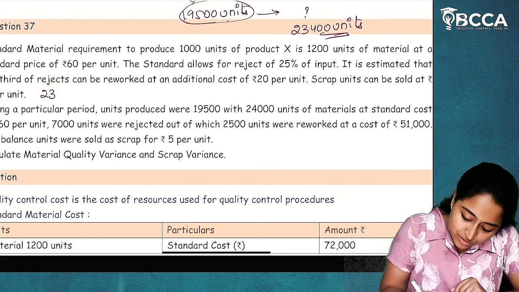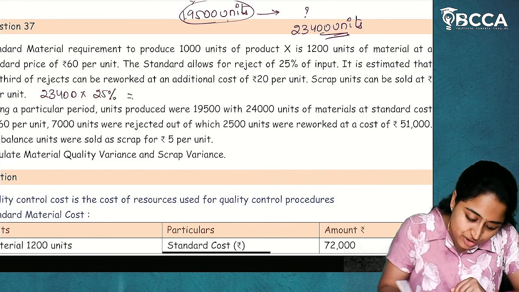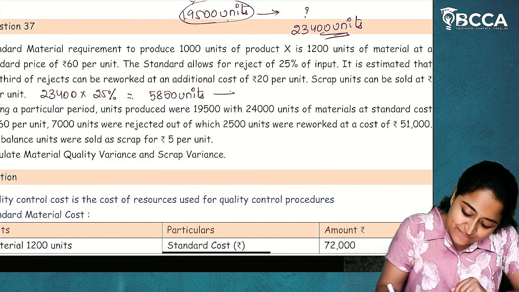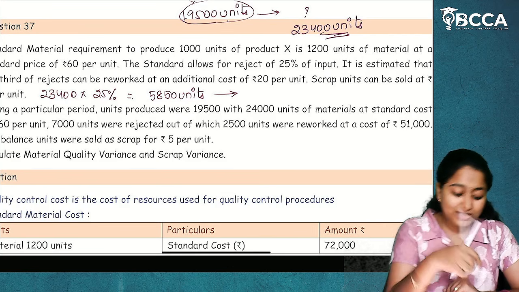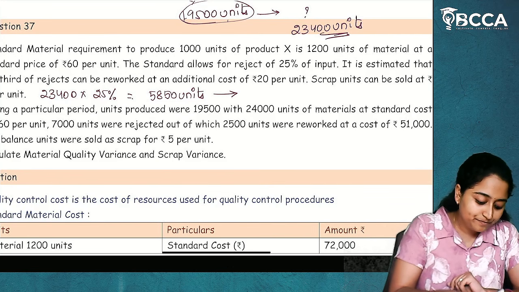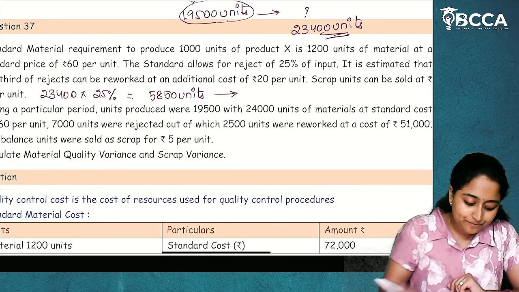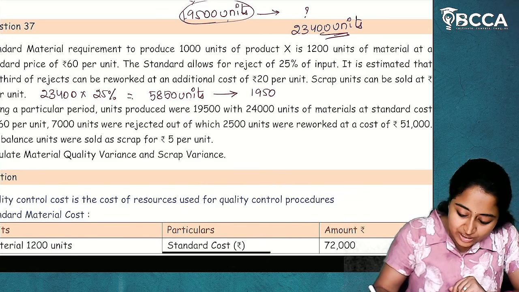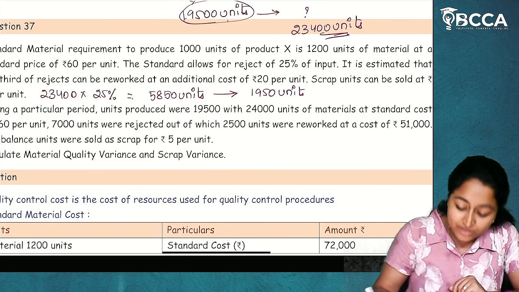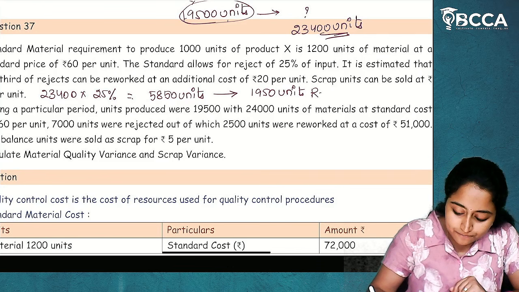So 23,400 into 25% will be my rejects, 5,850 units. In this 5,850 units, 1/3 can be reworked, so 1,950 units can be reworked.